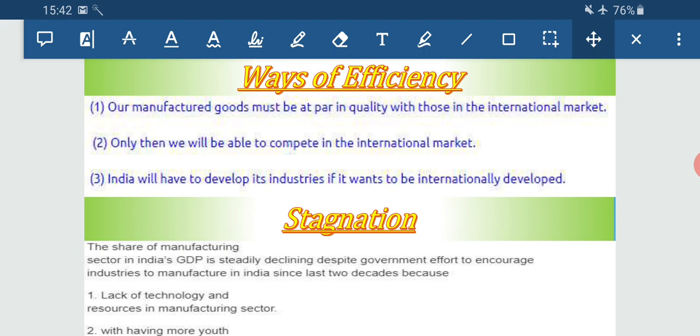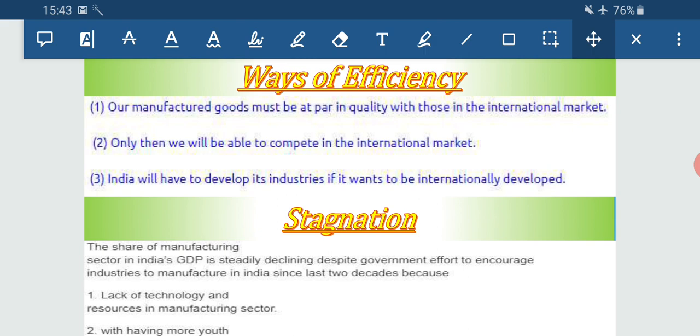If we are not self-sufficient, then obviously we cannot proceed with the export part, because after meeting our own demands, the surplus can be used for exporting, and only that part can be exported, and only if our quality is at par with international products.